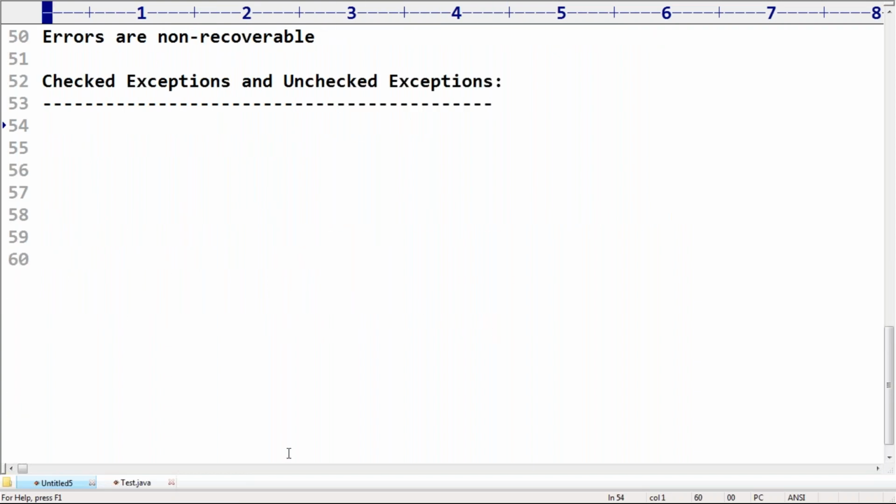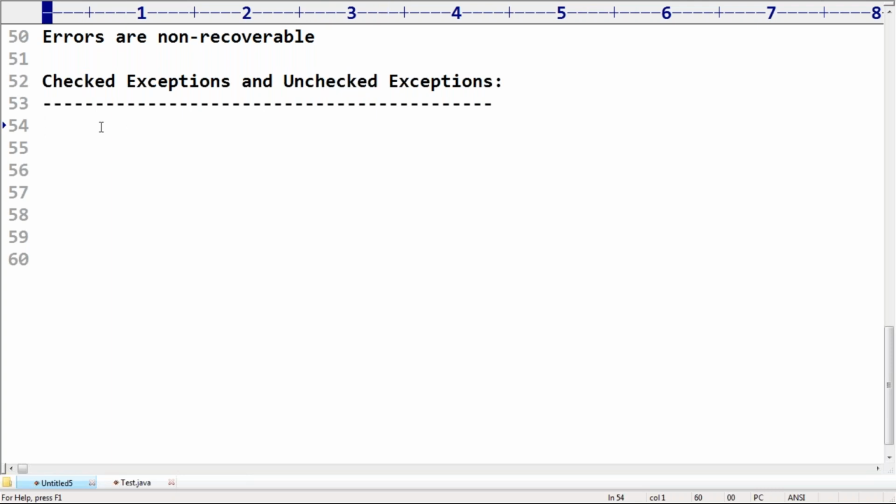So which are checked? What is the meaning of checked? What is the meaning of unchecked? You should have clear clarity about this terminology. Very, very important terminologies. Observe very carefully about these words. What is the meaning of checked exception and unchecked exception? The first one, checked. The second one, unchecked.